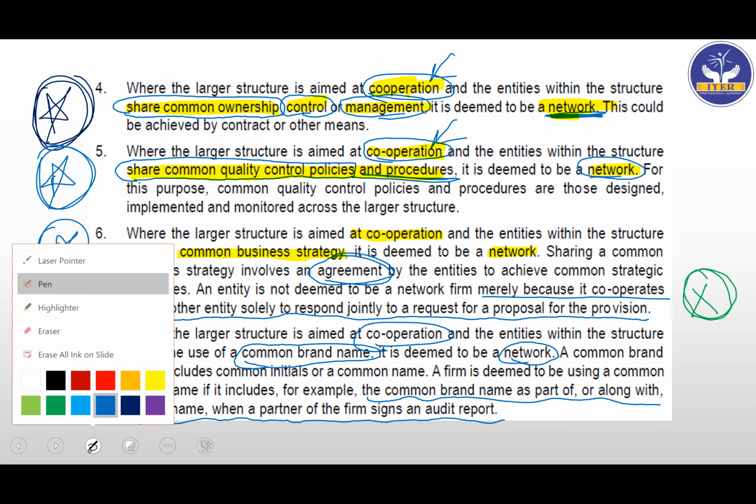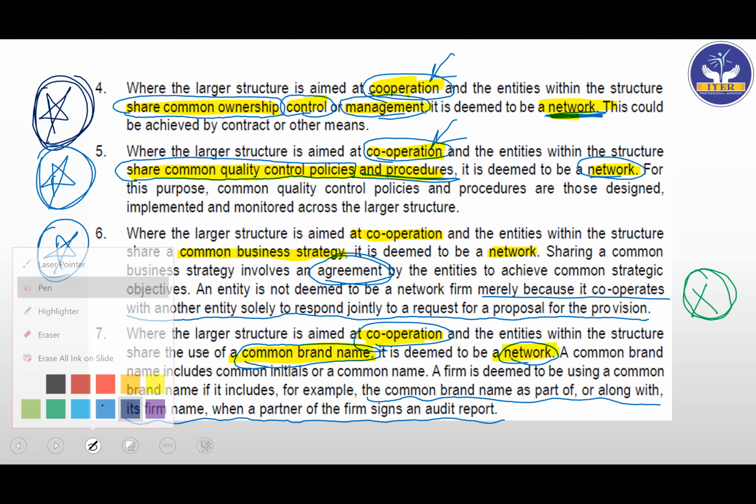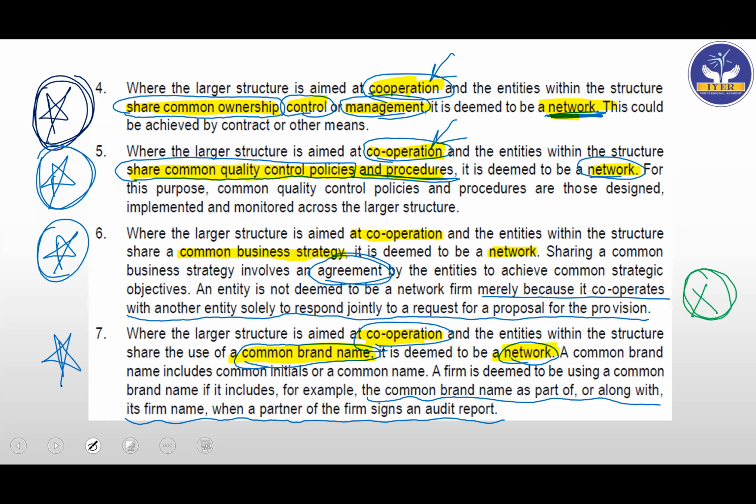So basically we are looking at this part now. That is here, cooperation is there, common brand name is there, then we'll call it a network again. So that again forms your blue part. So on this slide, you see most of the areas are network, network, network, network. And then here, if agreement is not there for common business strategy, then we have said that it is not a network. It is just basic mere cooperation without an agreement. Okay. Let's see the next part.